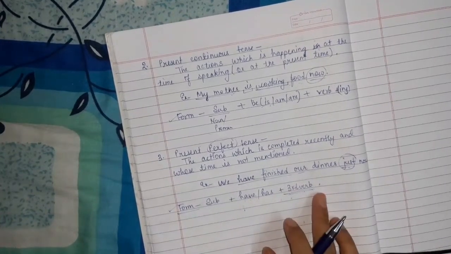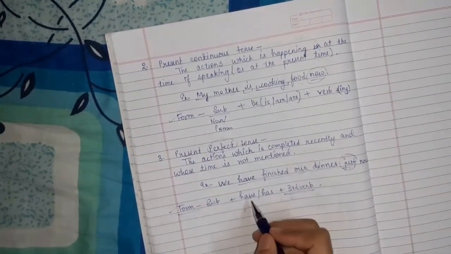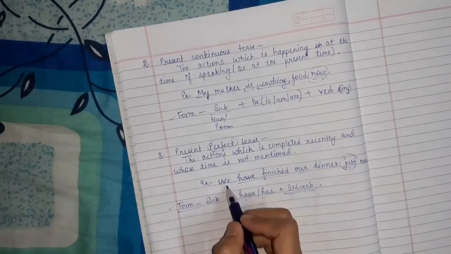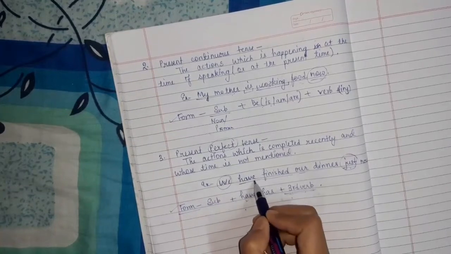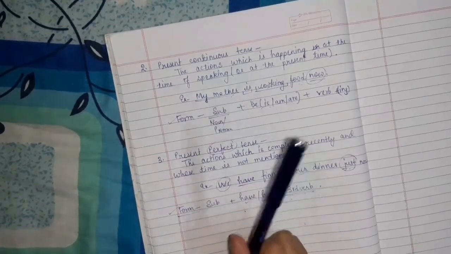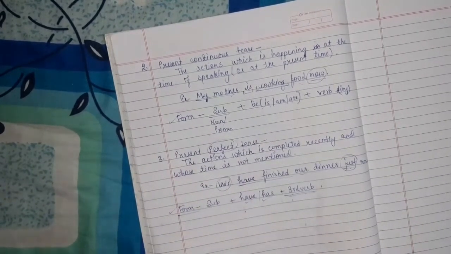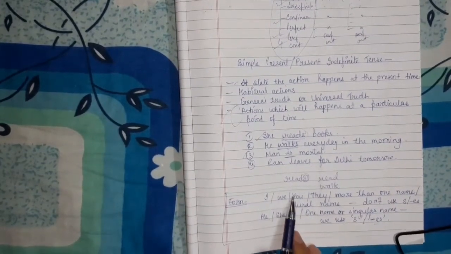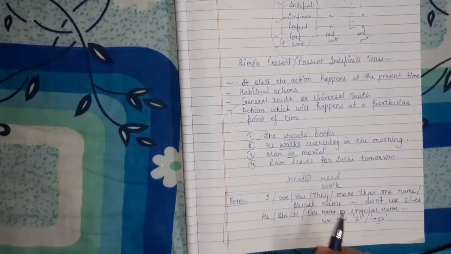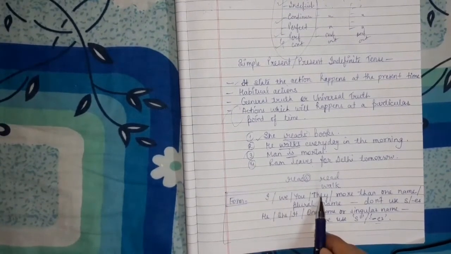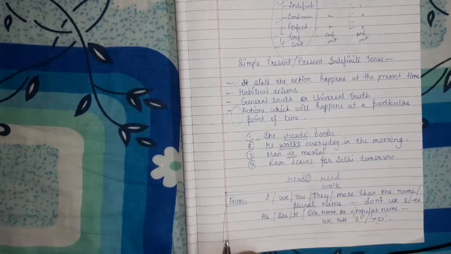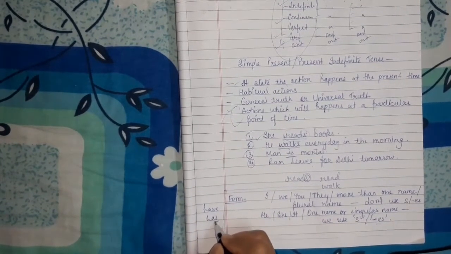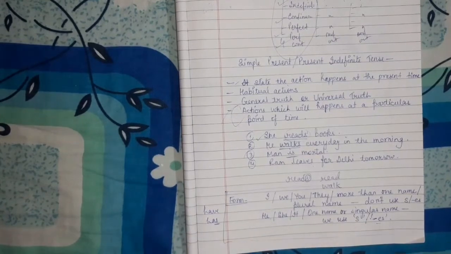Now the thing is that when you will use have, when you will use has, this one is very important. Here with we, I have used have. If you remember the formula of I, we, you, they, or he, she, it, that is this formula. If you remember this formula, then here with I, we, you, they, we don't use s. In have and has, the s is very simple to memorize.